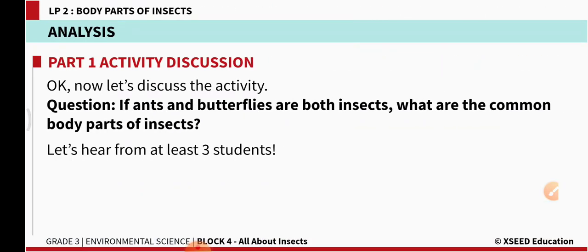If ants and butterflies are both insects, what are common body parts of insects? See, first think about ant and think about butterfly. What is same in these two insects, butterfly and ant? Both these insects, butterfly and ant, have head, thorax and abdomen, right? So this is the common thing between these two insects, ants and butterflies.